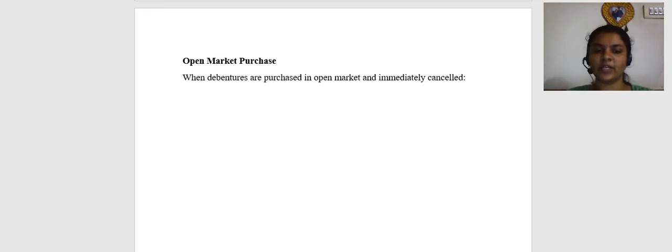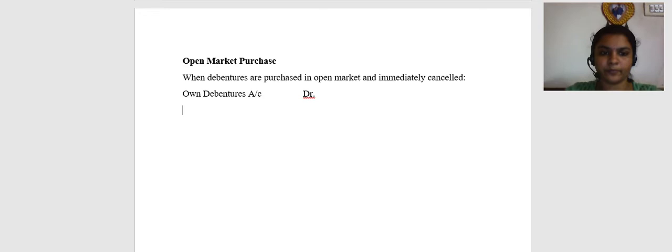So I am purchasing the debentures as an investment. Okay, so it is like the company investing in its own debentures. So it is like an investment purchase. So own debentures account debit to bank account. And if there is accrued interest on own debentures, then we need to pass accrued interest or interest on debentures account debit. Let's write it as interest on debentures account debit.